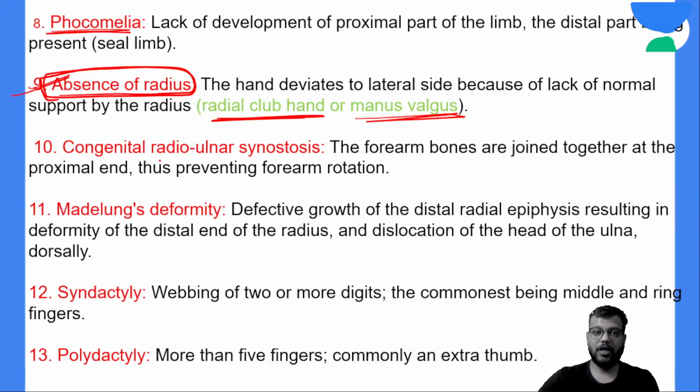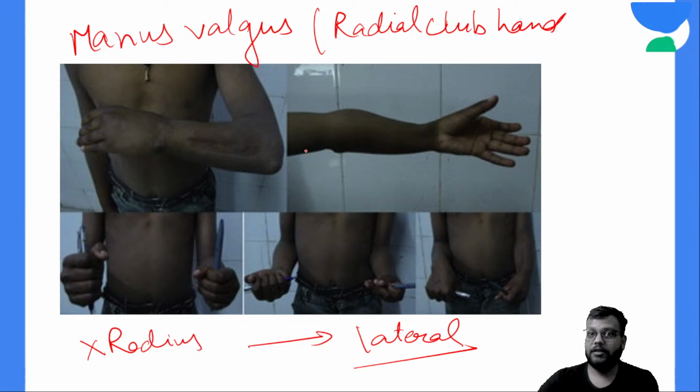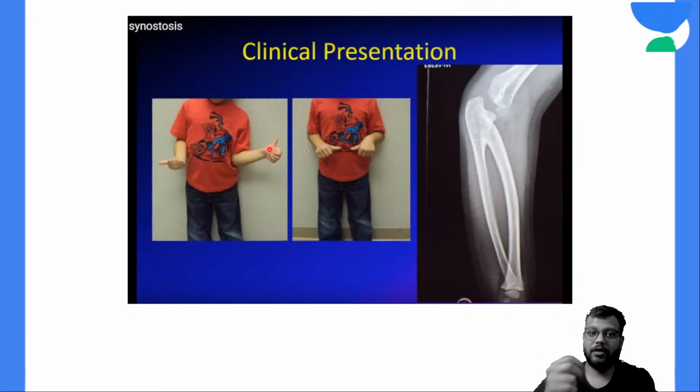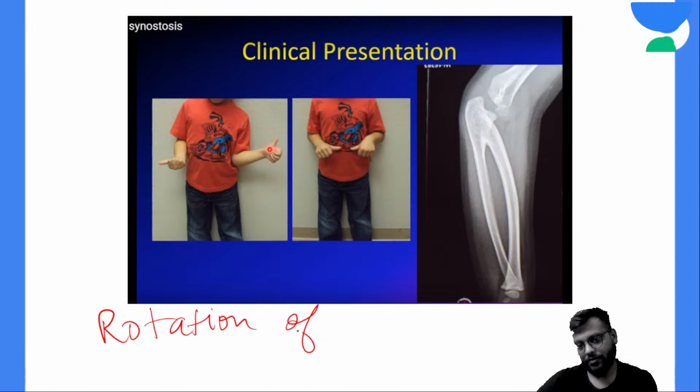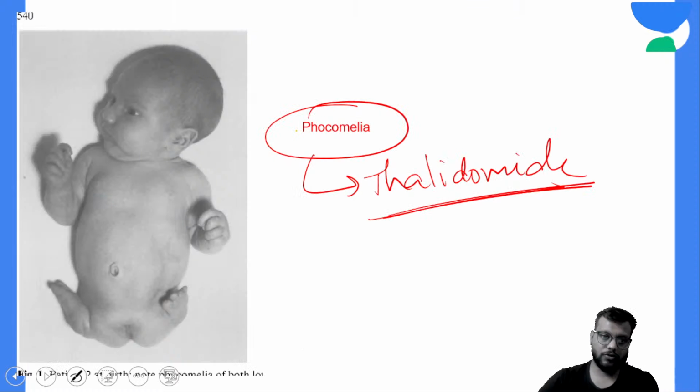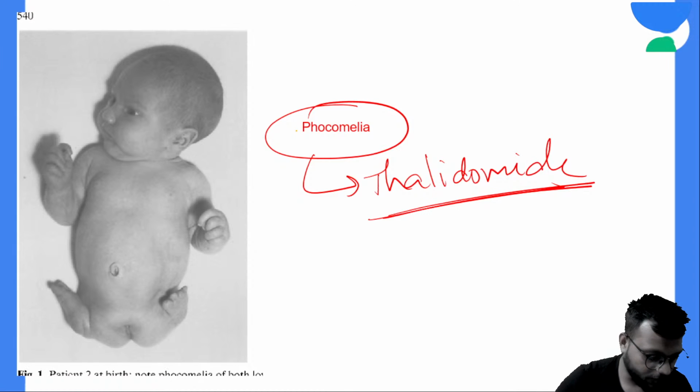What happens in congenital radioulnar synostosis? Congenitally, the radius and ulna of the forearm will be fused with each other. This is congenital radioulnar synostosis, and in this there will be difficulty in rotation of the forearm bones. Okay, so remember this.